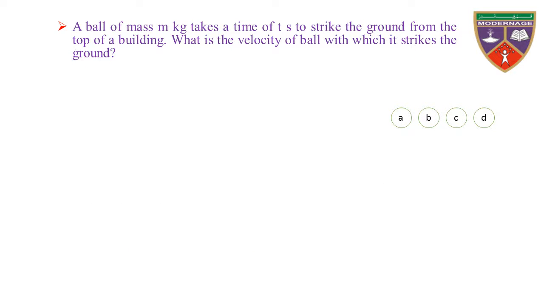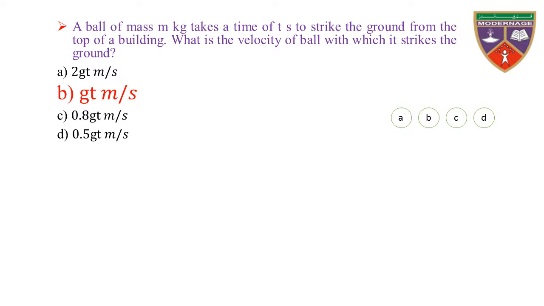A ball of mass m kilogram takes a time of t seconds to strike the ground from the top of a building. What is the velocity of the ball with which it strikes the ground? Option A, 2gt meter per second; B, gt meter per second; C, 0.8gt meter per second; D, 0.5gt meter per second. The key is gt meter per second. Therefore, the correct option is B.